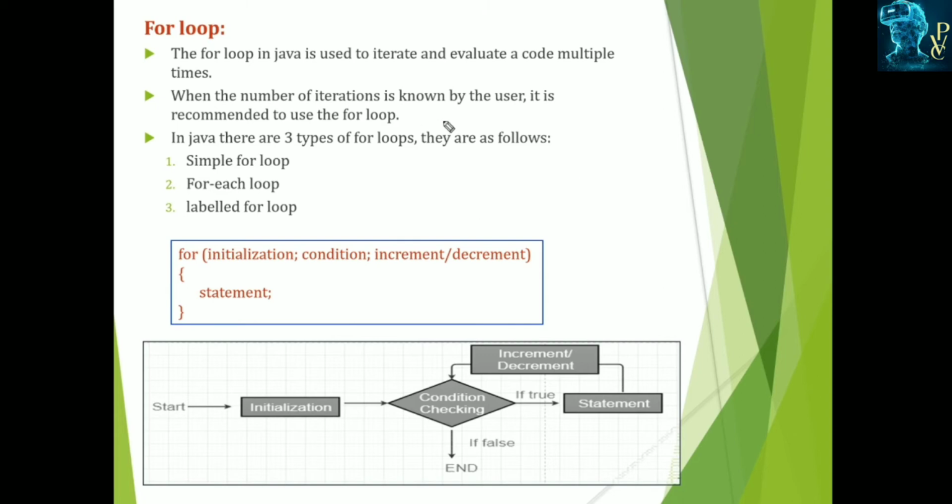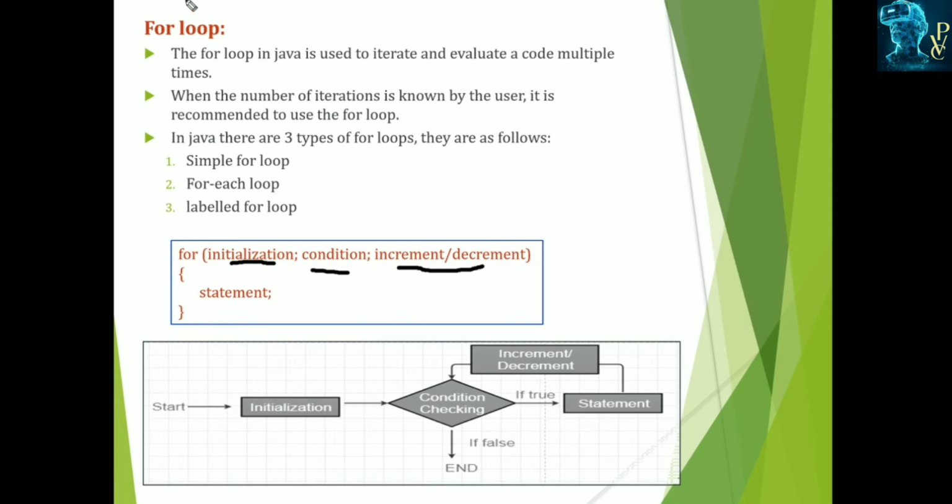When the number of iterations is known, here we specify the initialization, meaning where to start, the condition, up to where, and the increment or decrement. When this is started, what is the next? Either the increment or decrement, up to this condition. It can be executed. Here we are specifying the start, the condition and the step value, so we know the number of iterations.